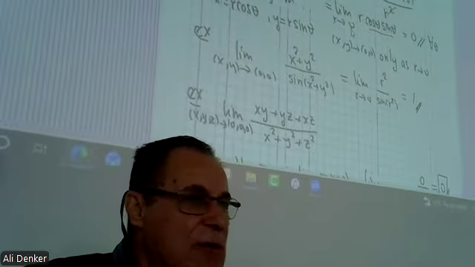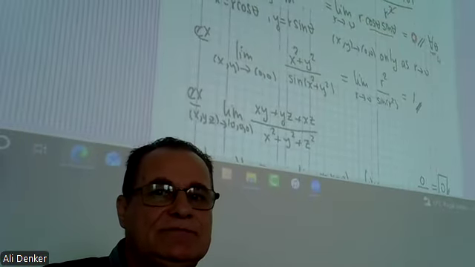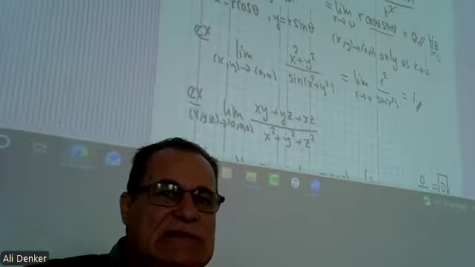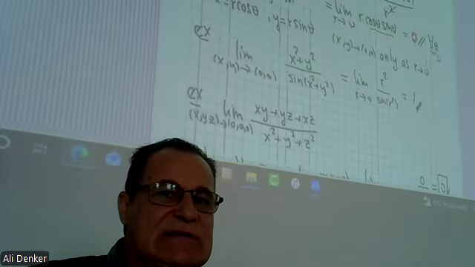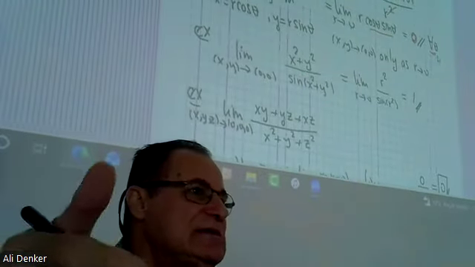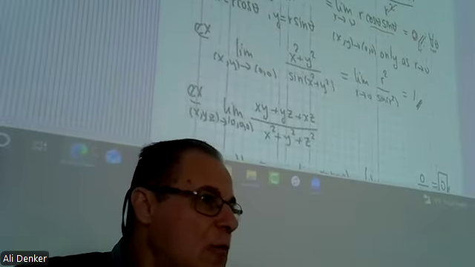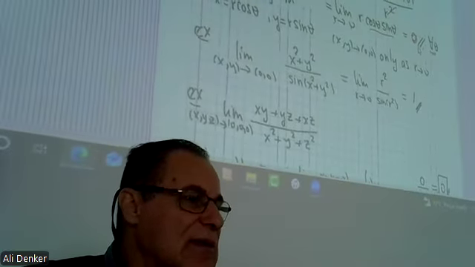As r goes to 0, it is 0 for all theta. So the limit is 0 here. In this example, we are not going to show that the limit does not exist. We show that the limit is 0. Where you go, what you choose, doesn't matter. The limit is 0.